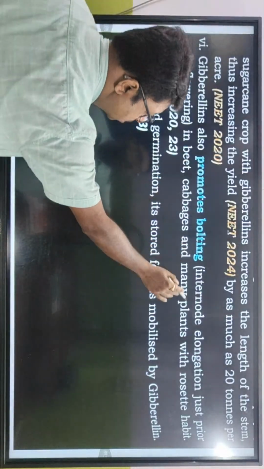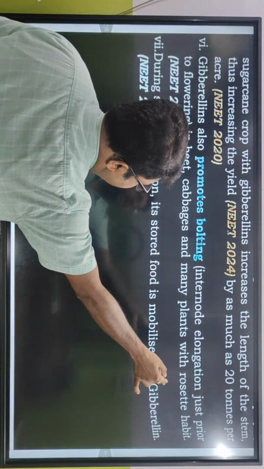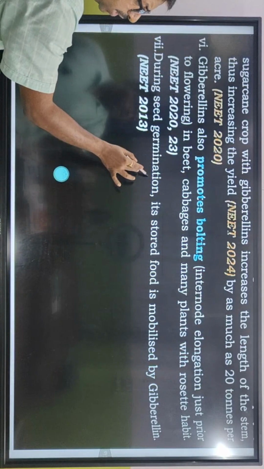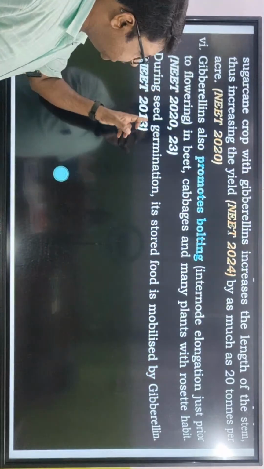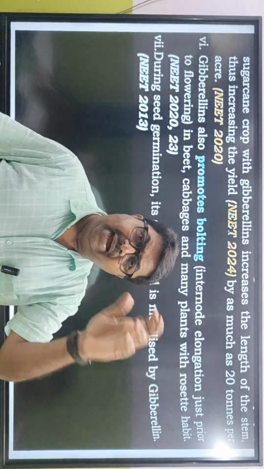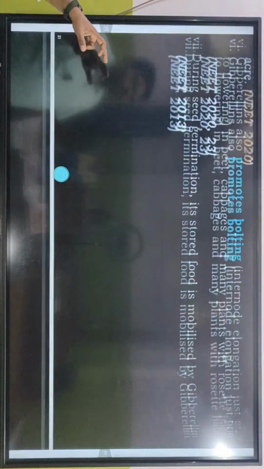Gibberellins also promote bolting, as I said a little earlier, internode elongation just prior to flowering, in beet, cabbages and many plants with rosette habit. During seed germination, its stored food is mobilized by gibberellin. Who mobilizes the stored food, taking it from one place to another, during seed germination? Gibberellic acid. Very very important, questions have come in NEET.